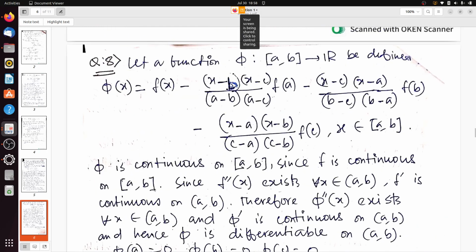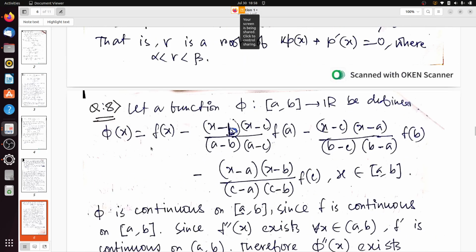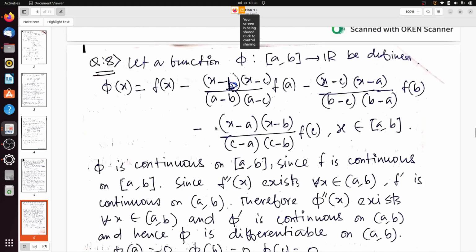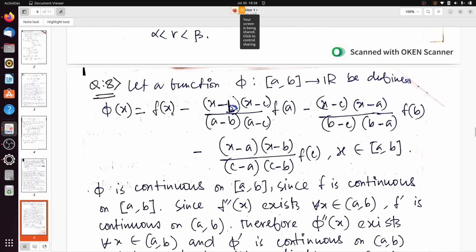Also you will see that phi of a will be 0. See, phi of a will be, with a minus b into a minus c, f(a) minus f(a), and this is a minus a and this is here also a minus a, so it will be already cancelled out.